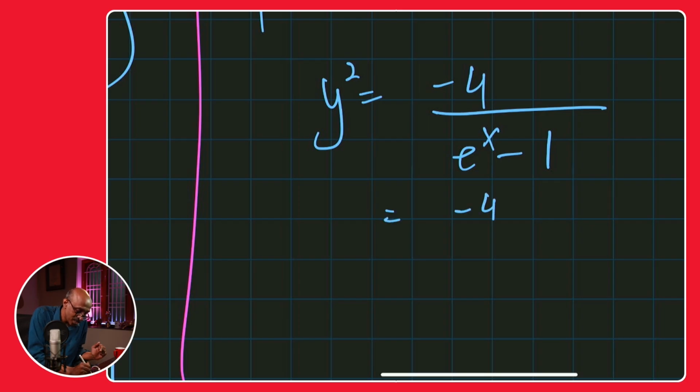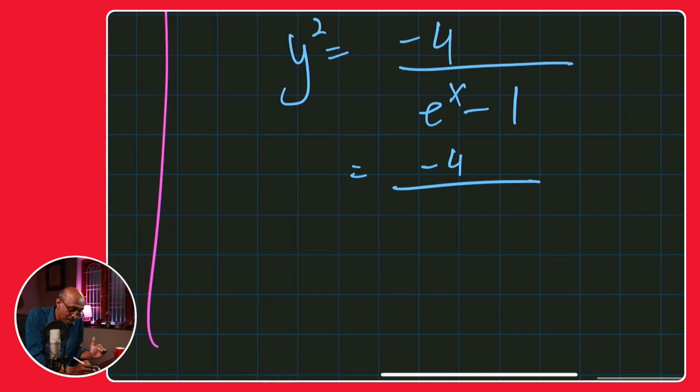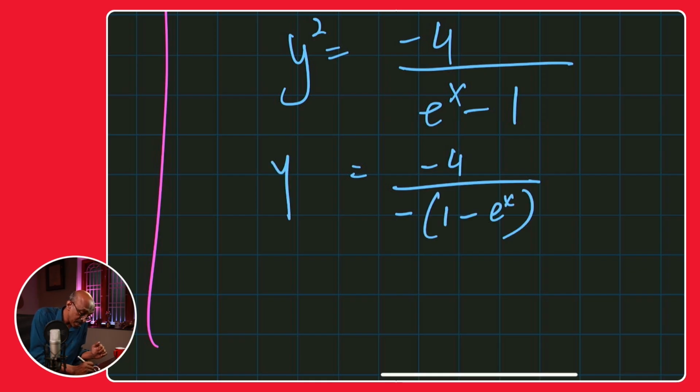So negative 4 on the numerator. Denominator, I'm going to write it as negative of 1 minus e to the power of x. And there's a reason behind it, okay? It's not just about memorizing. Why? Because we wanted that form: 1 minus e to the power of x. It should be an x, by the way. We want under root, and that under root will come through. Don't worry about it. We have a y square, so that can be taken care of.